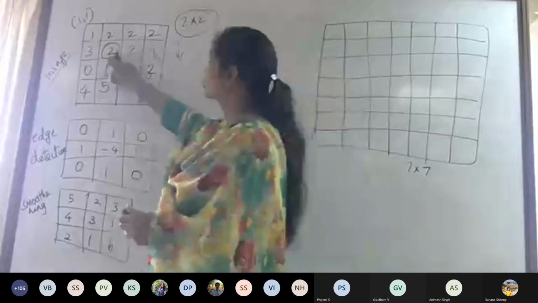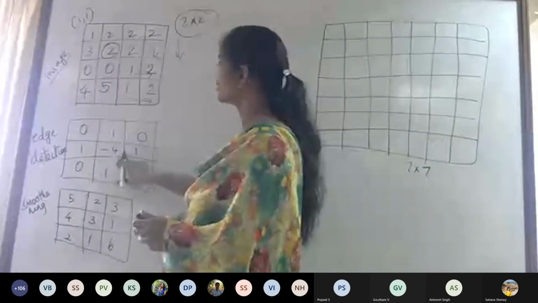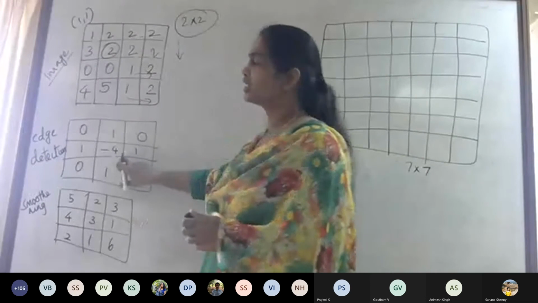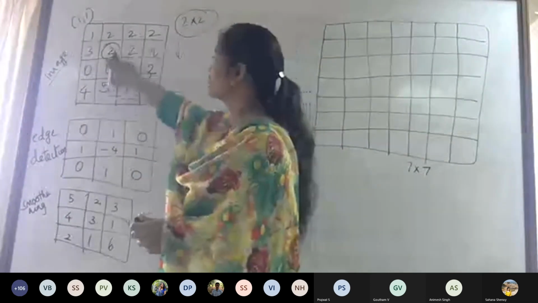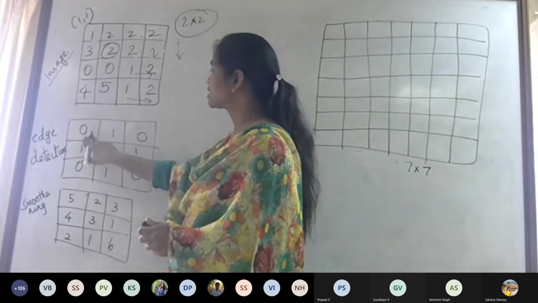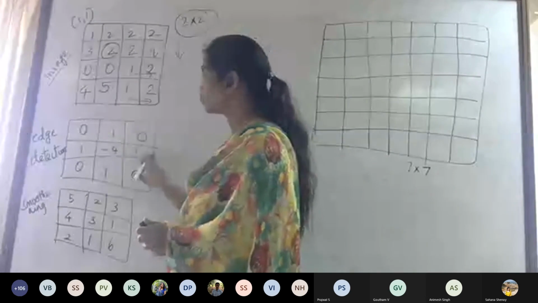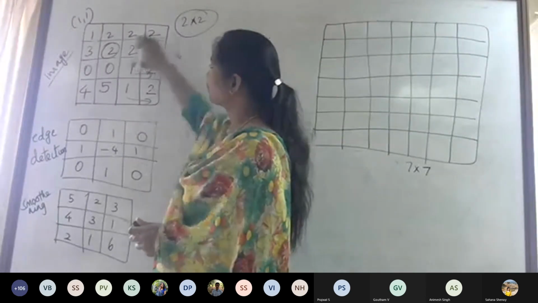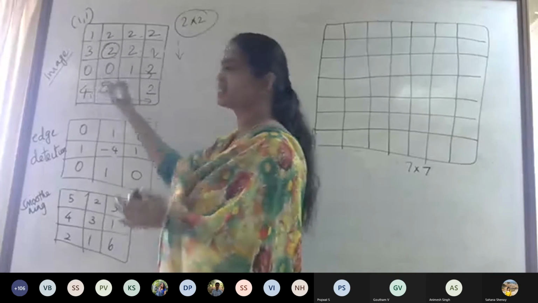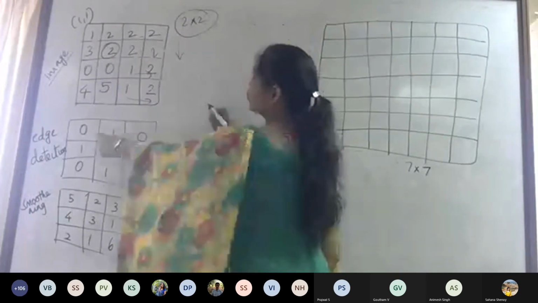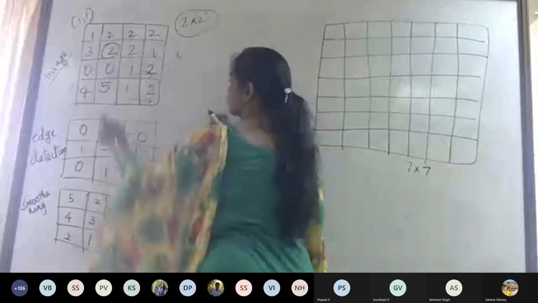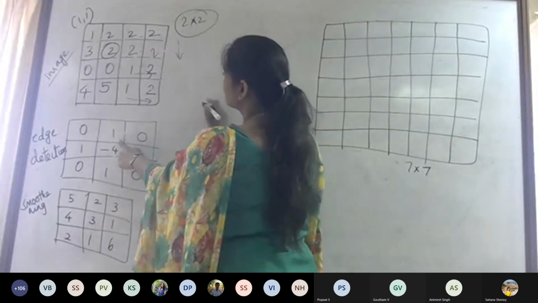So let us take this 2 cross 2 and let us do this. What we are going to do here is, we are going to match this -4 with this 2, and then this 0, 1, 0, 1 and 1, 0, 1, 0, we are going to match with the rest of the elements. You are superimposing. So what happens is, 1 into 0 is 0, 2 into 1 is 2.